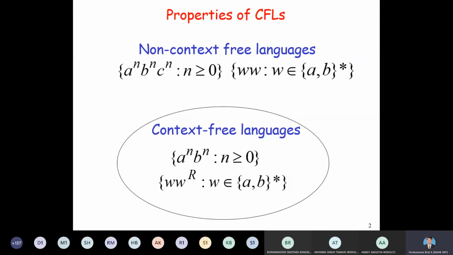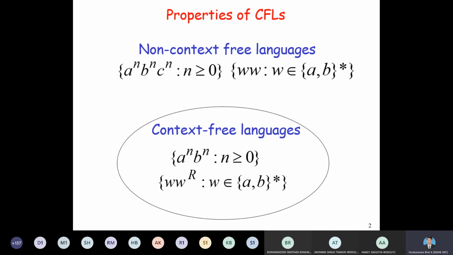But there are certain languages that are not context-free. Simple languages such as a to the power of n, b to the power of n, c to the power of n, n greater than or equal to 0, are not context-free because we cannot design a PDA for this language. Similarly, WW, W belongs to {a,b}*, is not context-free. We cannot design push-down automata for such simple languages.